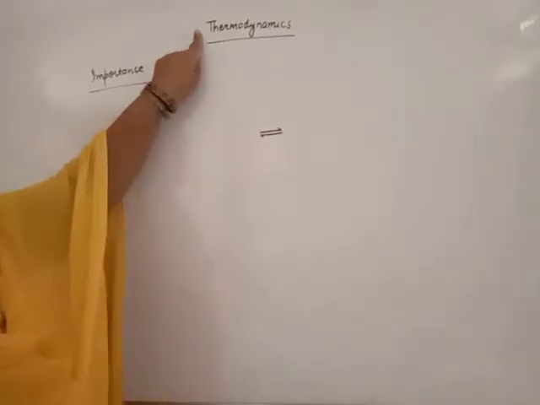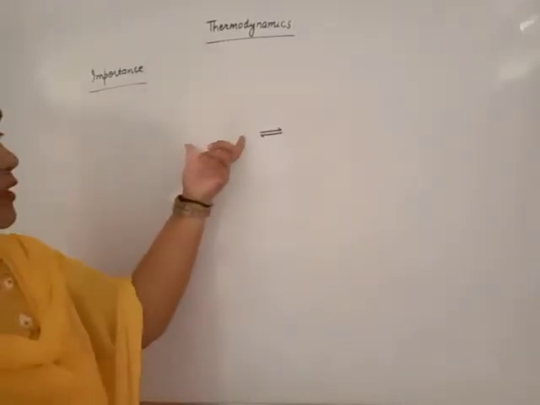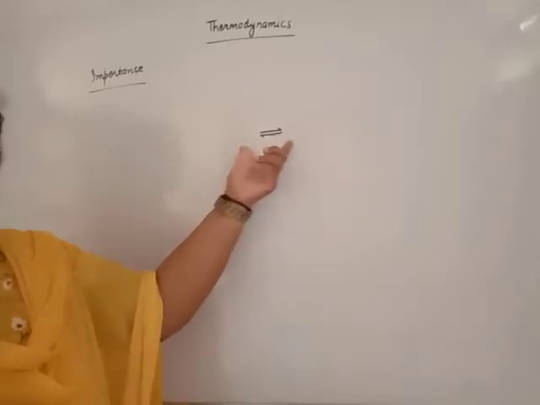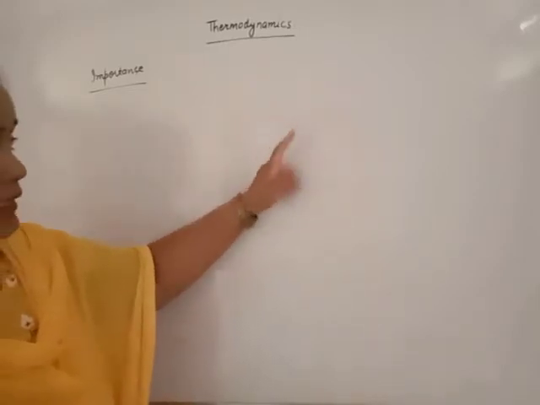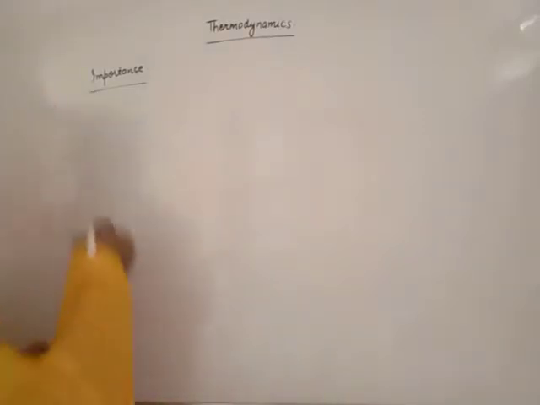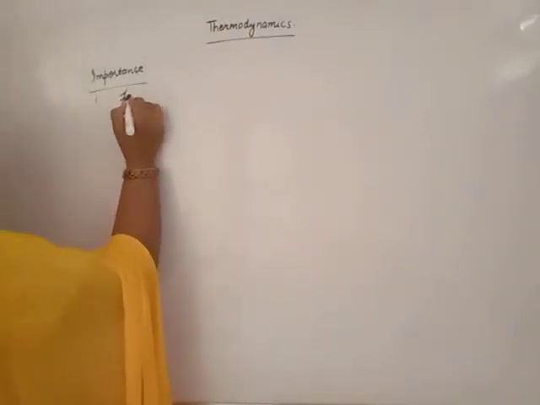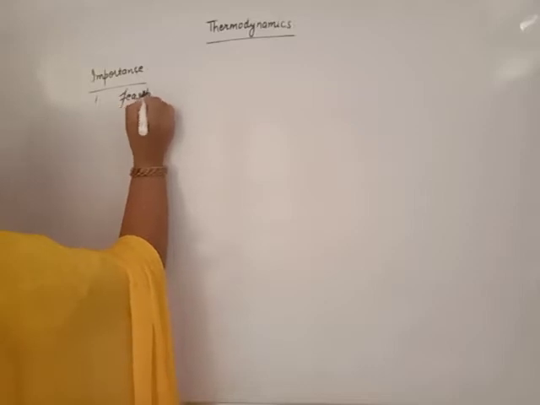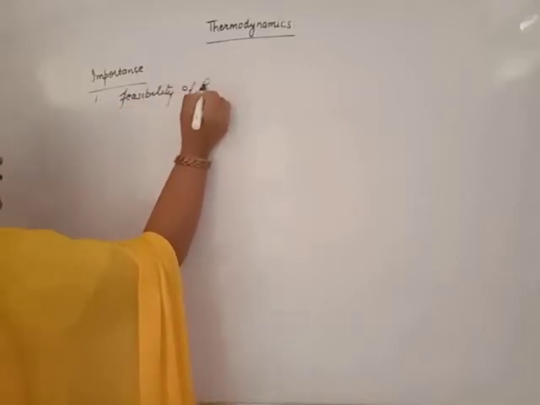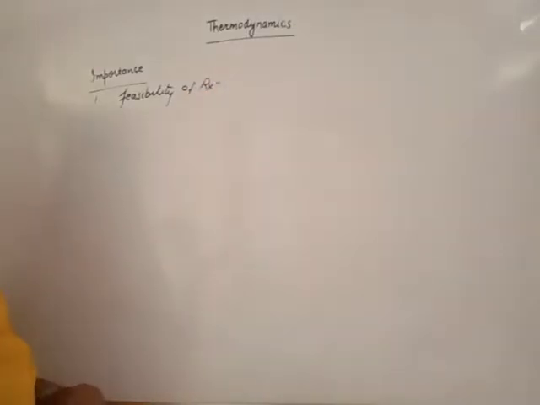Thermodynamics helps us to find the extent of reaction that takes place before attaining the equilibrium. First, it will give us information about the feasibility of reaction, whether the reaction is possible or not.